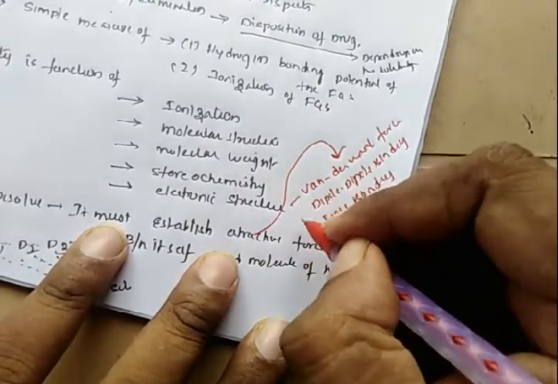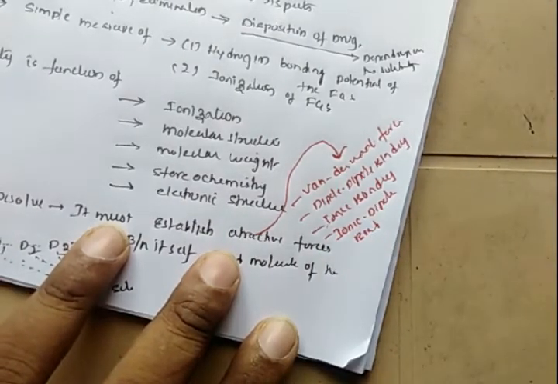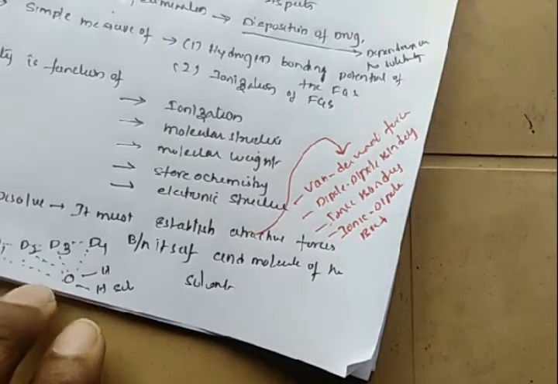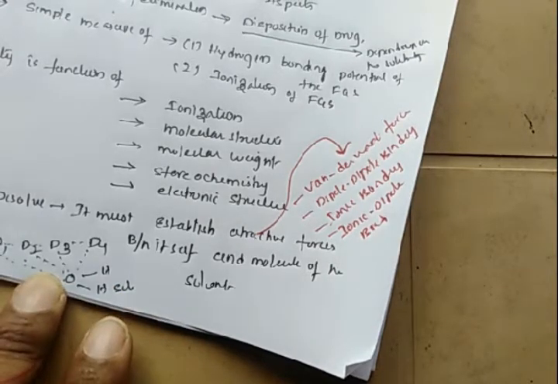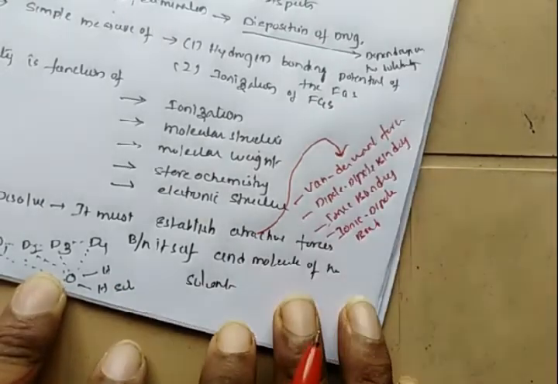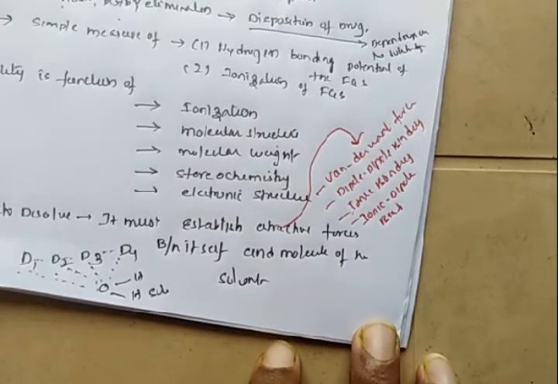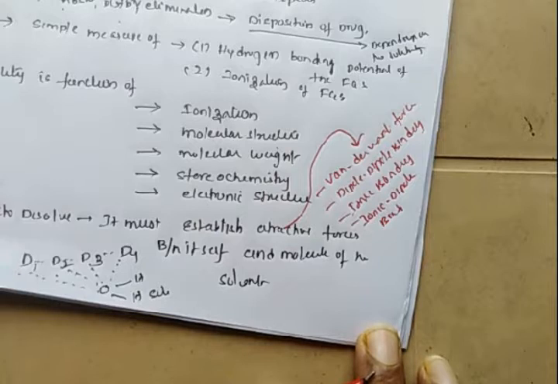So these are the possible attractive forces between the particles of the drug molecules, as well as between solvent and drug molecules. In order for a drug to dissolve in the solvent, it must establish an attractive force between itself as well as with the molecules of the solvent.